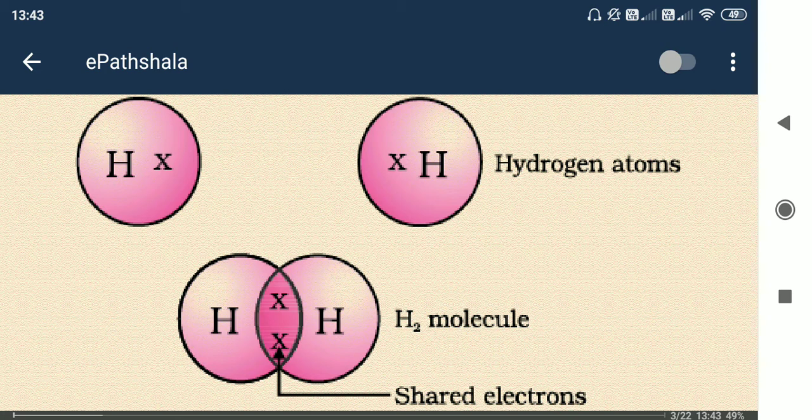If one atom releases one electron and that is received by some other element or atom, then it is known as an electrostatic bond. In that case, who releases the electron, that is the cation, because after releasing the electron it is positively charged. But who takes the electron is negatively charged, so that is known as an anion. So cation and anion attract each other because one is positively charged and another is negatively charged. According to Coulomb's law they will attract each other and the force is known as electrostatic bond. In this case, by sharing electrons a covalent bond is formed.